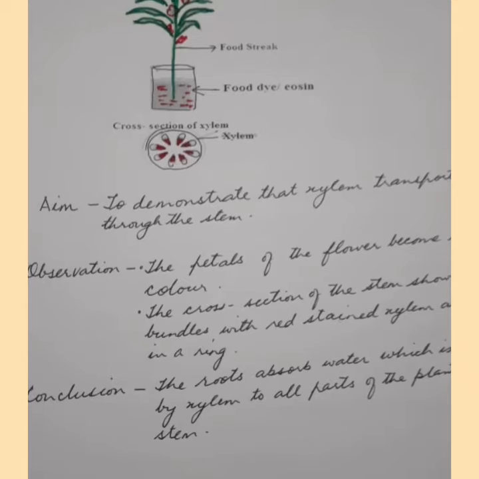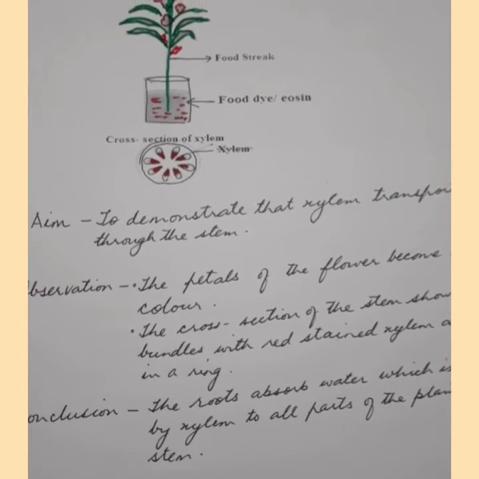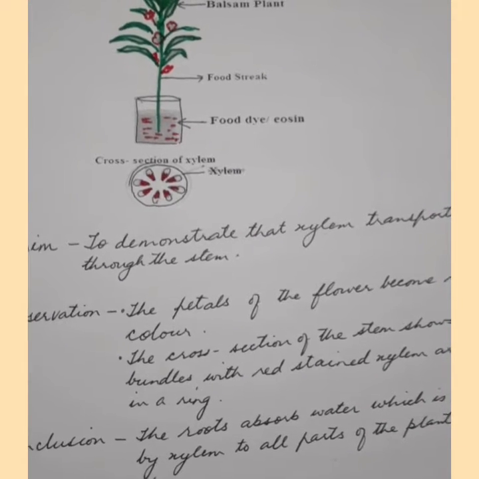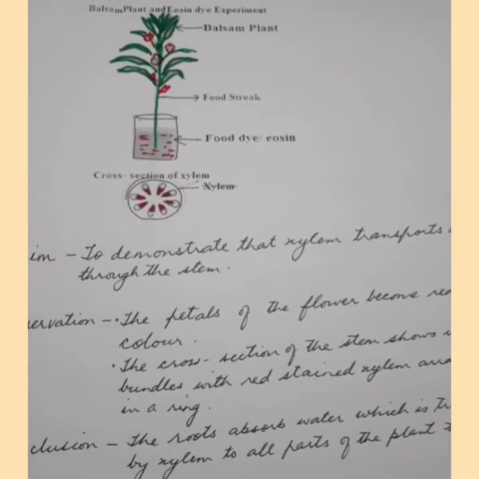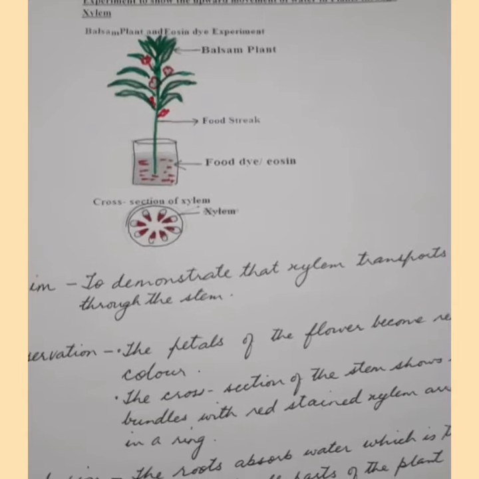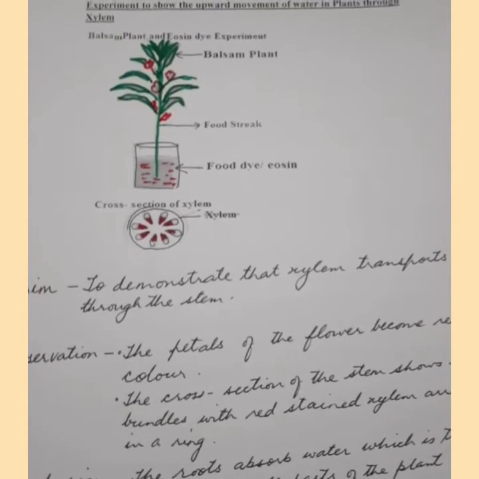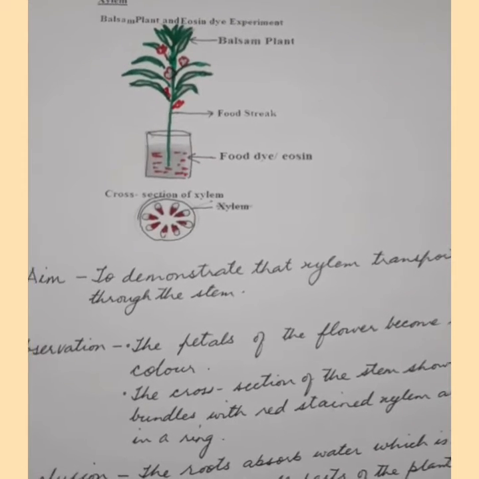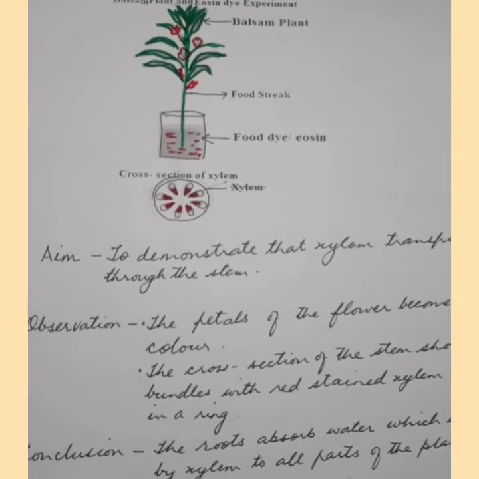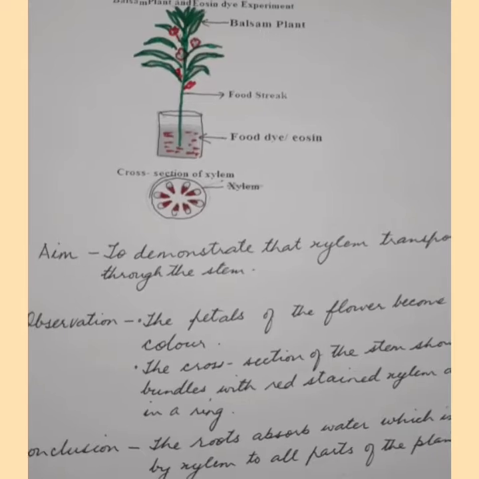Now we are going to look at an experiment to show that the xylem transports water through the stem. For this, we take a twig such as petunia or balsam and keep it in a conical flask or a glass beaker with water, and to the water add a food dye or a coloring agent which we find in our labs, that's eosin, and it is red in color.